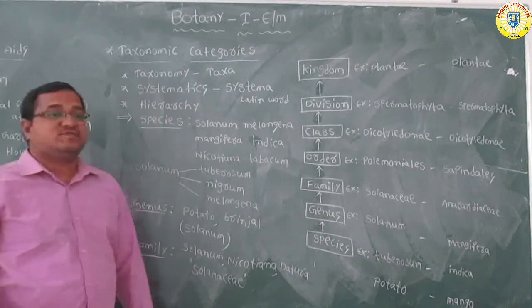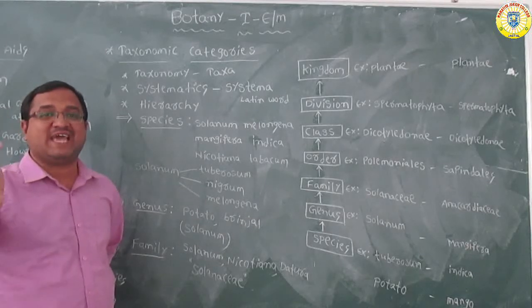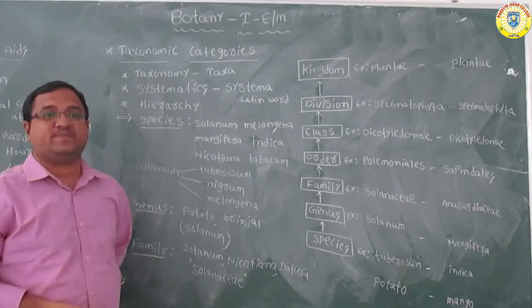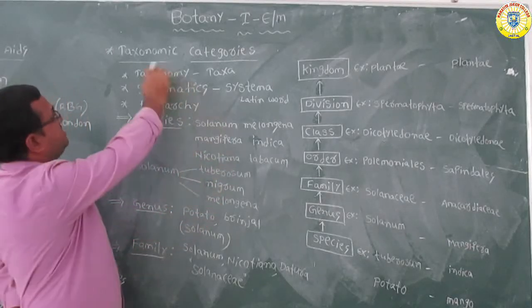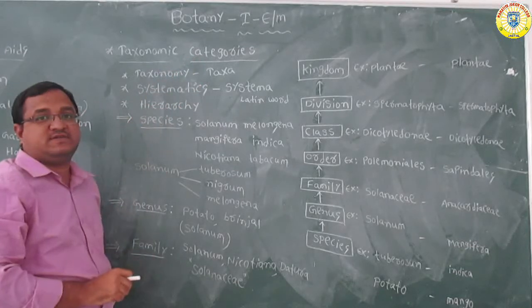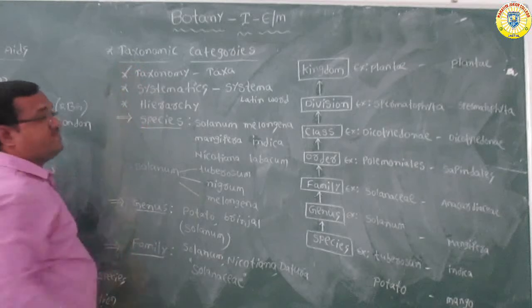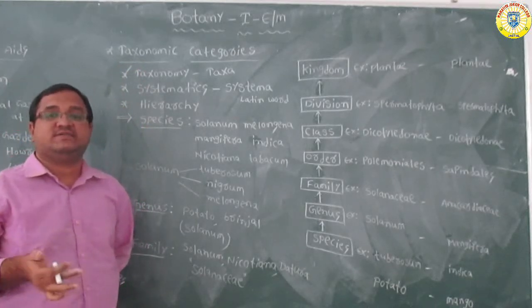Before going to the taxonomic categories, first you should know what taxonomy is.